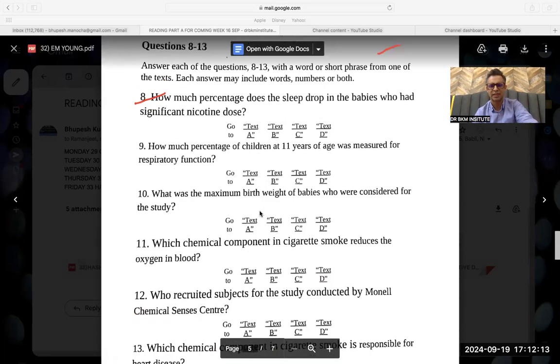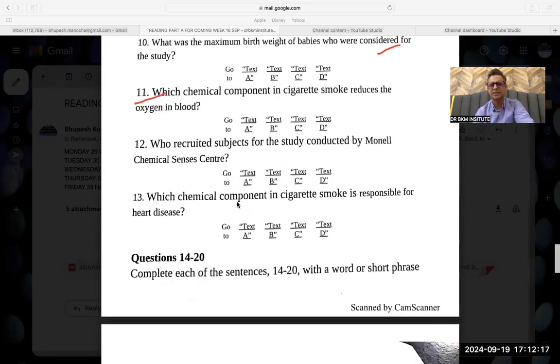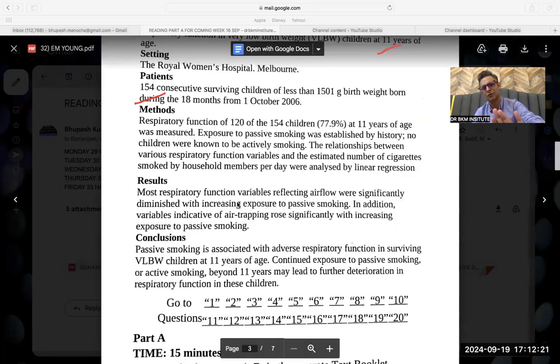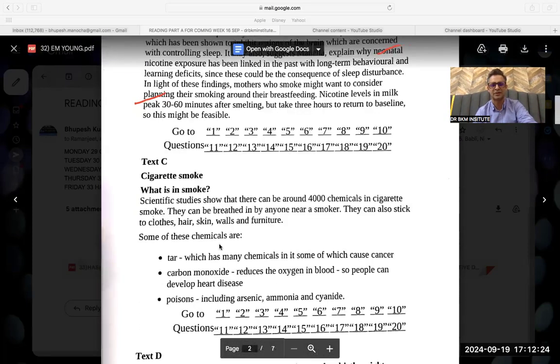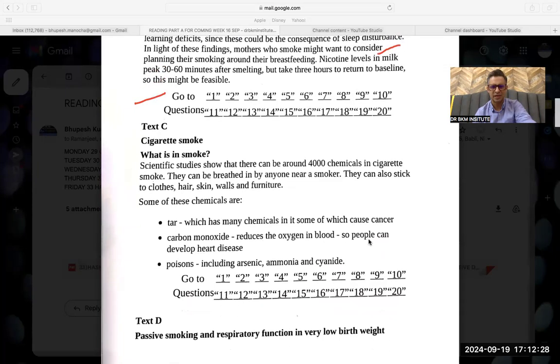But I will read the question nicely. Who recruited the subject? I think researchers, but again, I don't know. Which chemical component is cigarette smoking? Again, this is easy. I don't want to miss this in the first round. Which chemical? I know this. This causes cancer. But what causes heart attack?